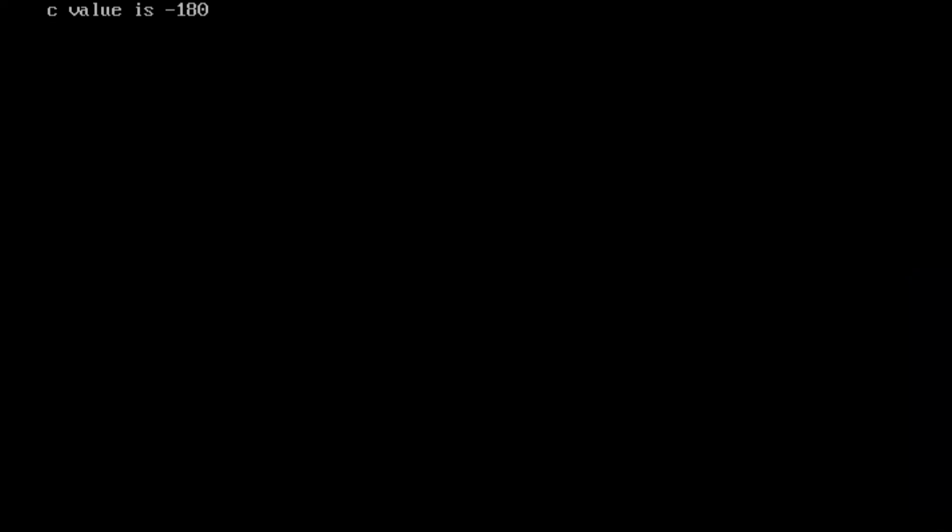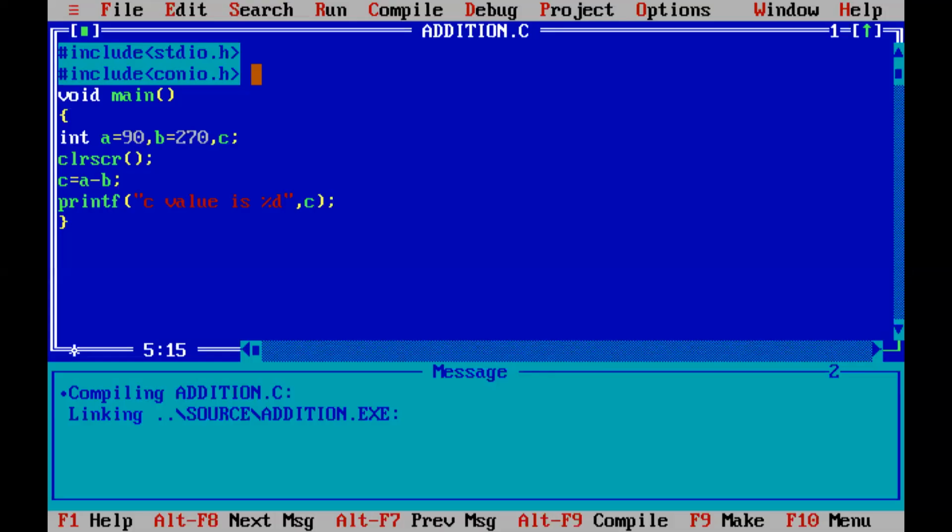I think all of you are clear. Again I am telling you, suppose you take 900 into 270, what is the value? It is 2,43,000. So if you want to print an integer value, there is signed and unsigned. Just see here. Again, I will show the slide.